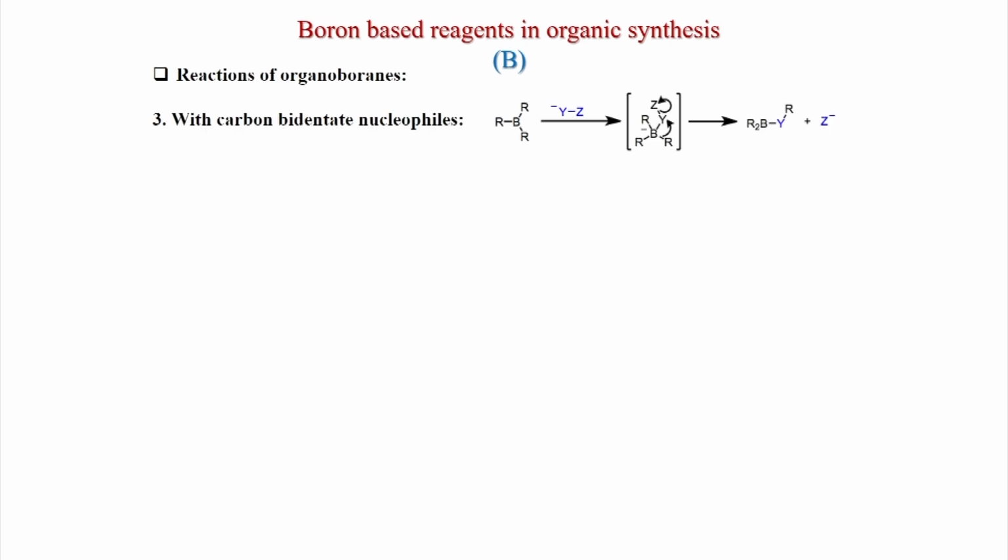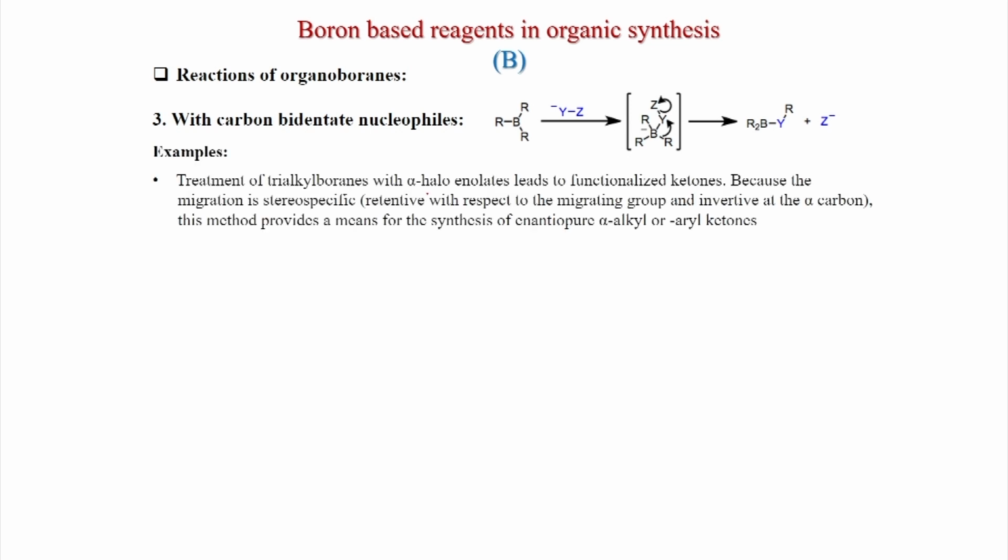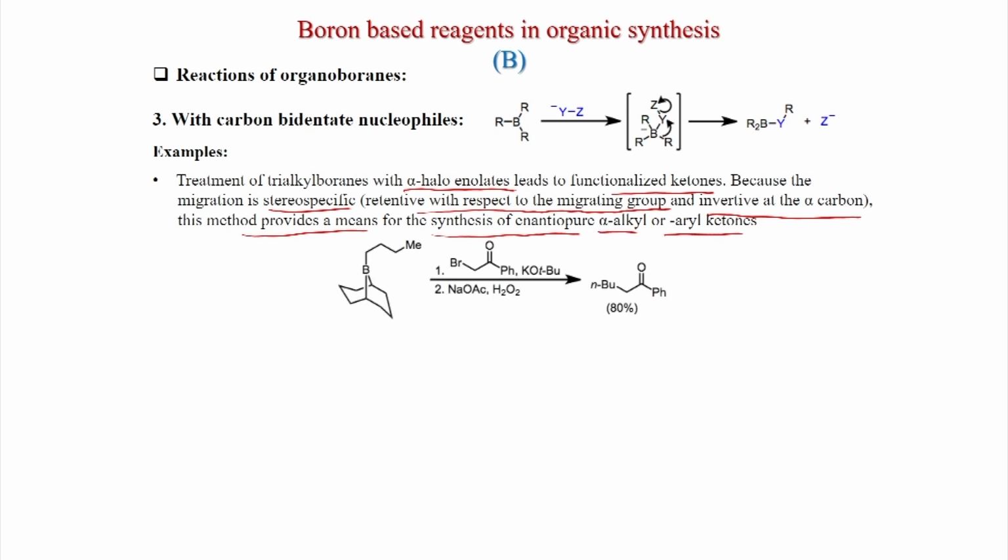Reaction of organoboranes. Now we will discuss more examples of this system. Treatment of trialkyl boranes with alpha haloenolate leads to functionalized ketones because the migration is stereospecific, retentive with respect to the migrating group and invertive at the alpha carbon. This method provides a means for the synthesis of enantiomerically pure alpha alkyl or aryl ketones.